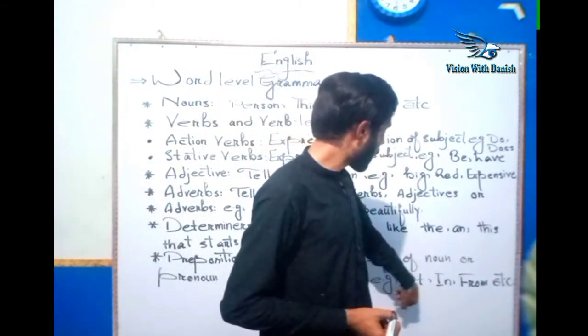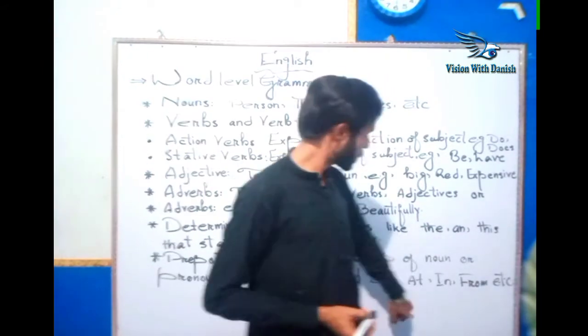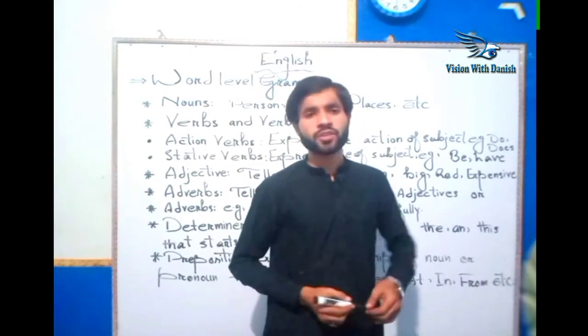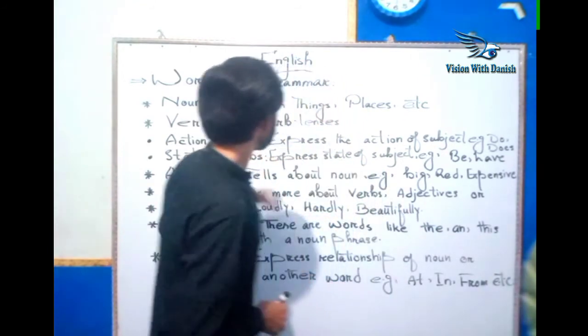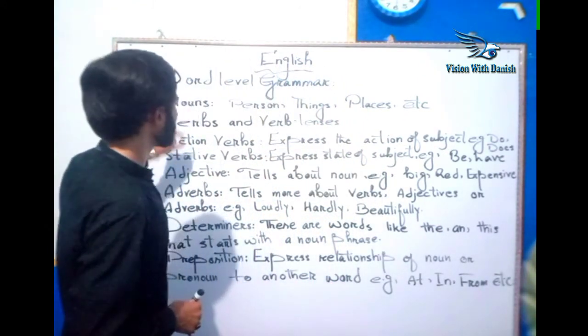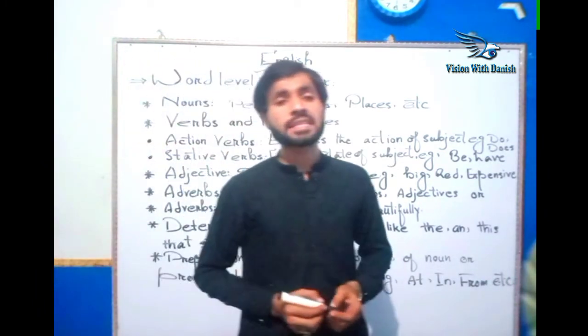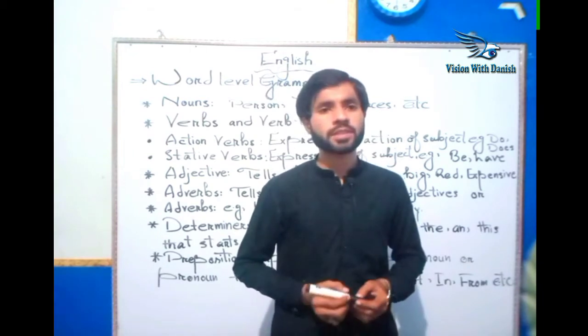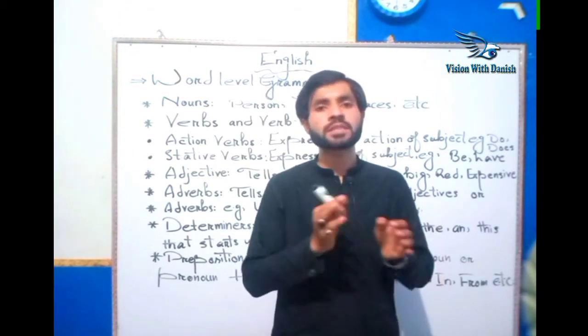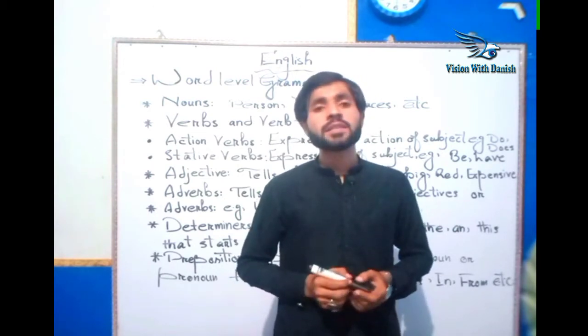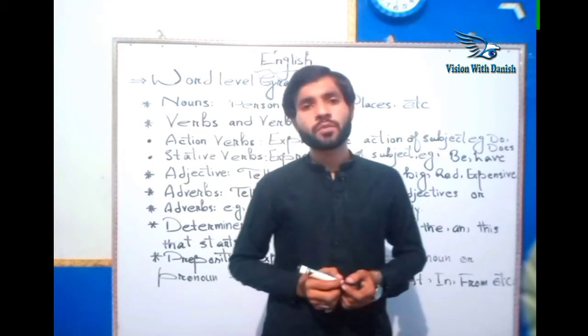I have quoted a few examples: at, in, from, and many others. I'm describing here each word in the word level grammar category, and in descriptive form I will describe each and every word of the word level category of grammar in a separate individual video for you viewers.